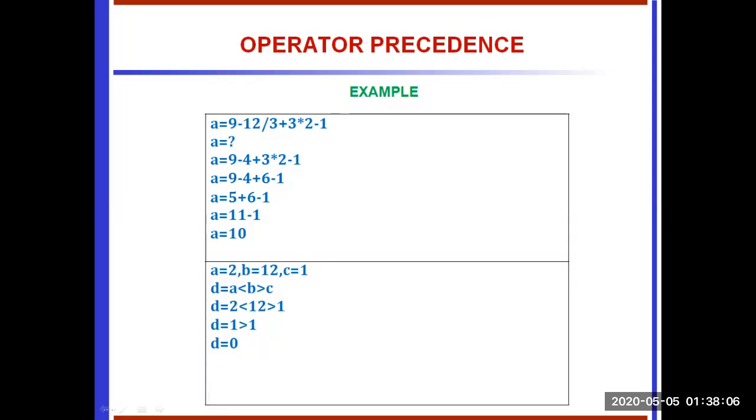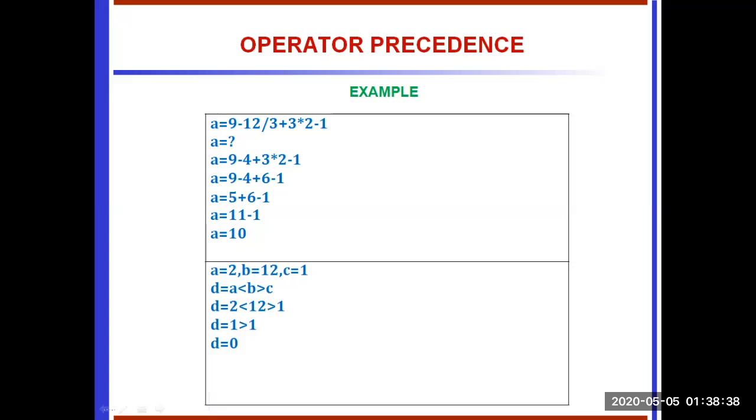The next priority goes to the star operator, 3 into 2 is 6. Again you have to solve the fourth line: 9 minus 4 plus 6 minus 1. The next highest priority goes to the minus operator, so 9 minus 4 is 5. 5 plus 6 minus 1. Again the priority goes to the plus operator, 5 plus 6 is 11, and then minus 1 is 10. This is the order to solve arithmetic operators.